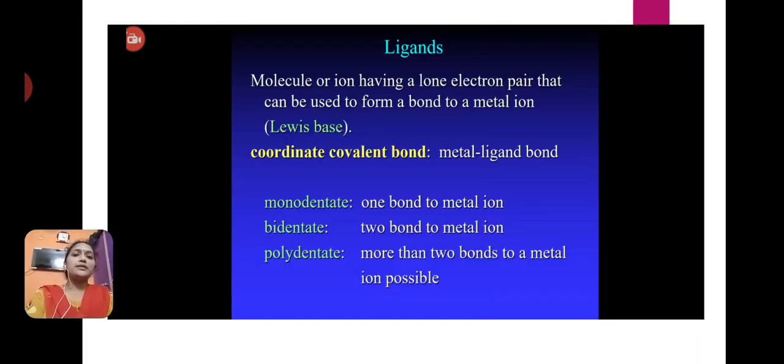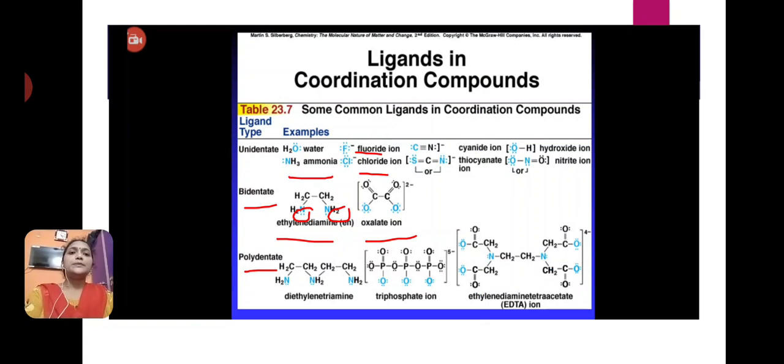Next, ligands. Ligands are molecules or ions that have a lone pair of electrons and donate the pair of electrons to the metal, forming a bond between metal and ligand. Based on the capacity of ligands, these are classified into monodentate ligands, bidentate ligands, and polydentate ligands.